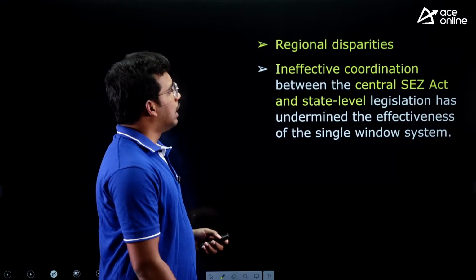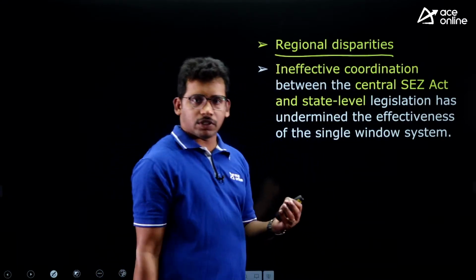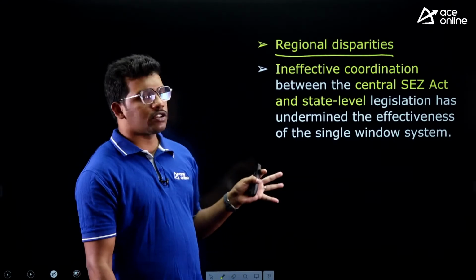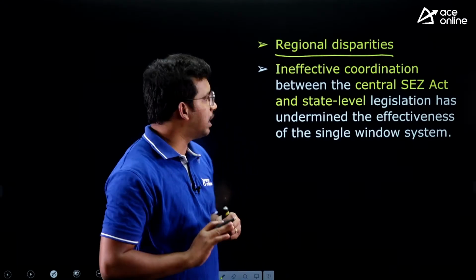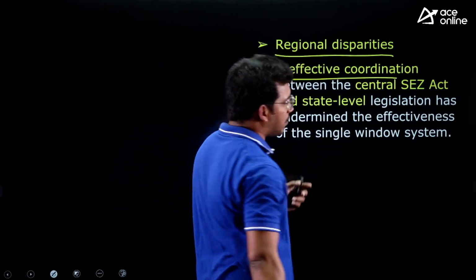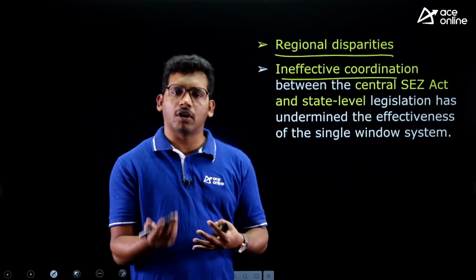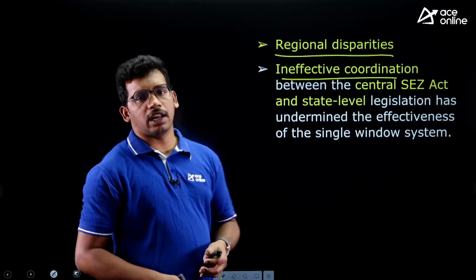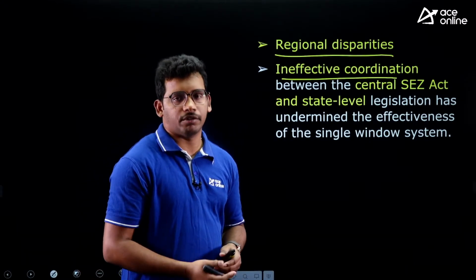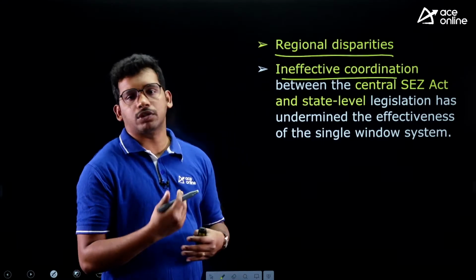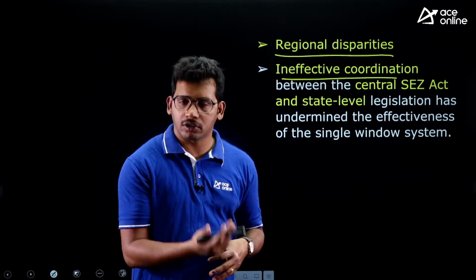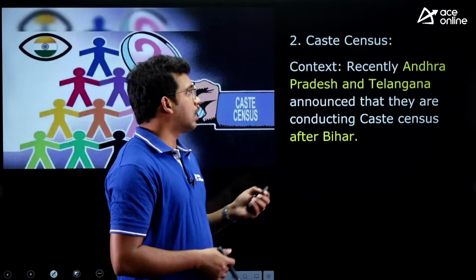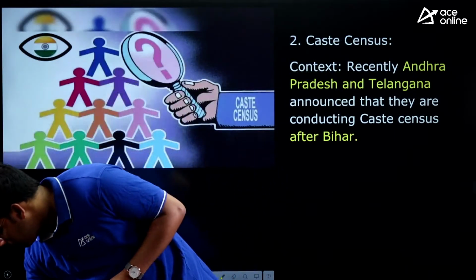So these are the issues, and there are regional disparities. We have seen almost 64% of SEZ areas are concentrated in specific states. This is also not a good thing because other states are not benefiting from it. And then there is ineffective coordination between the central and state agencies because of a lot of federal and political issues. Again, they are facing challenges, right? The Baba Kalyani committee has come up with solutions: to rename it, to give some extra perks and focus on manufacturing. Those solutions also we can quote if you are writing any conventional exam, right? So that is about the SEZ.